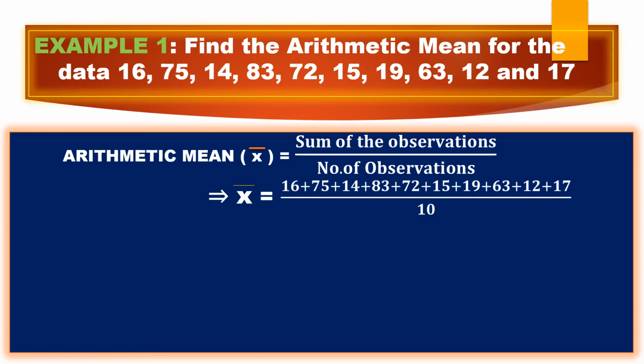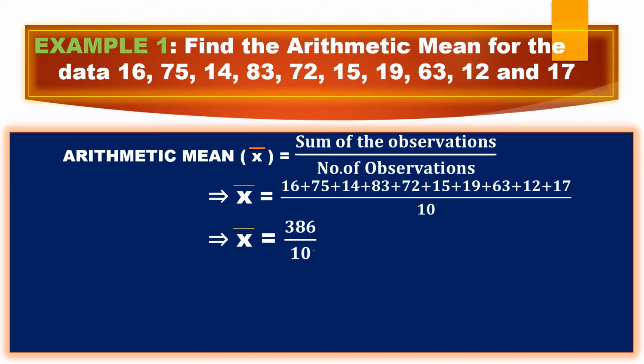So let me add all the observations, divided by the number of observations. Here there are 10 observations: 1, 2, 3, 4, 5, 6, 7, 8, 9, 10. So I divide by 10. Let me add all this. So x bar equals 386. If you add all these observations, you'll get 386. Children, anyhow you are perfect with addition, right?